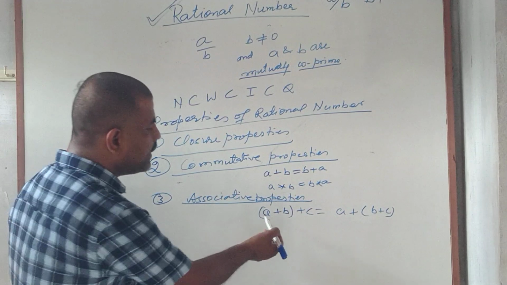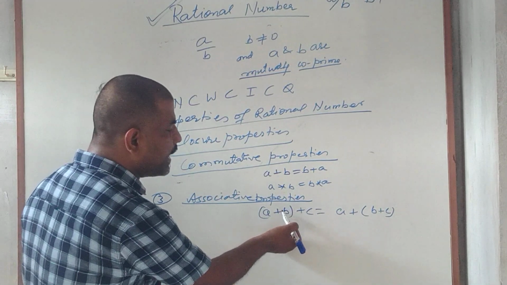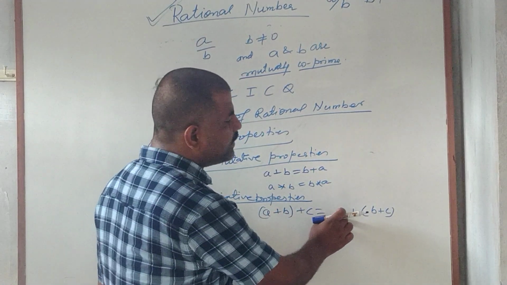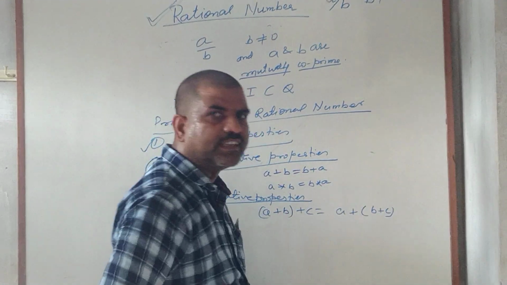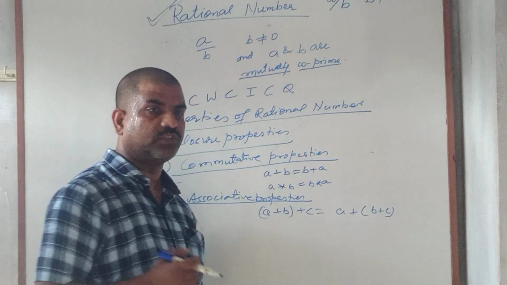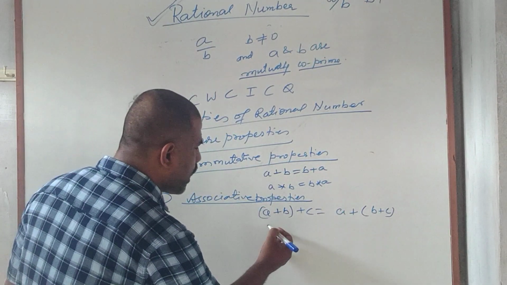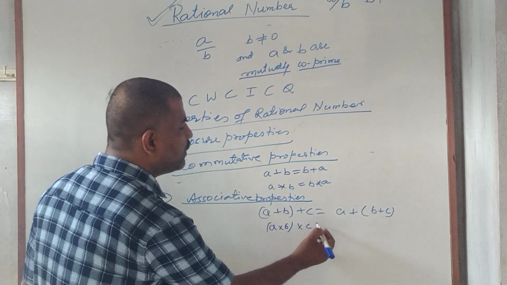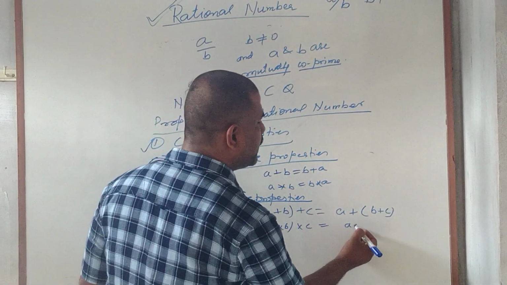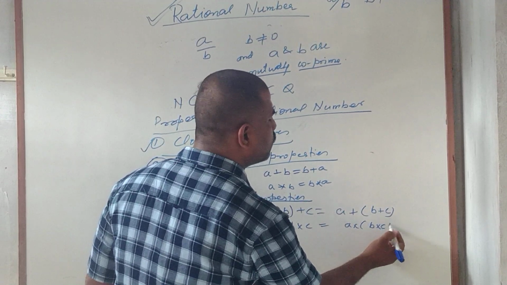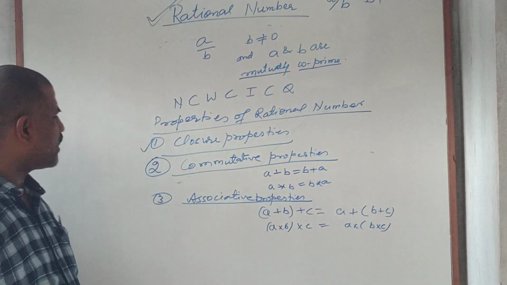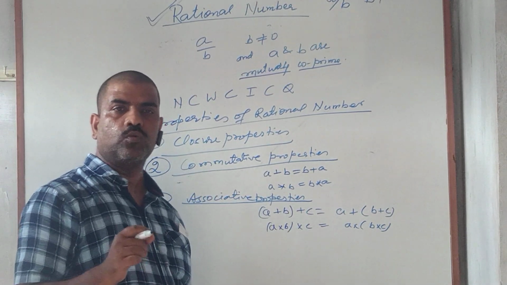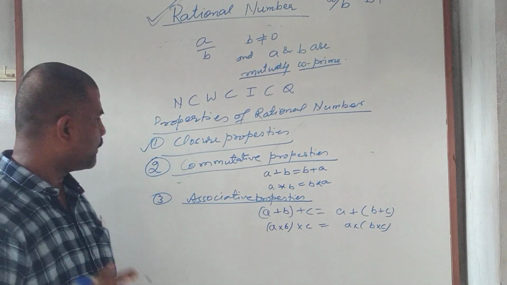As you may see, here in the first case, a and b are added, and this result is added to c. While on the right hand side, a is added to the result of b and c. So in both the cases, the result will be the same. Similarly, it is true for multiplication also. (a into b) into c will be equal to a into (b into c). So from here we can conclude that the set of rational numbers is associative with respect to addition and multiplication.